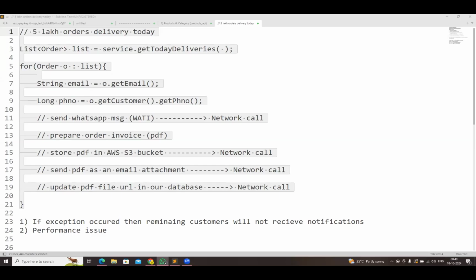And Purna, please implement that S3 upload also, then give your Git repository link. Yes, okay. I will give it in the night. Fine, sure. So keep that ready before tomorrow morning. The remaining people, please analyze how to solve these two problems in the notifications API. One is exception handling, and the second one is a performance issue.